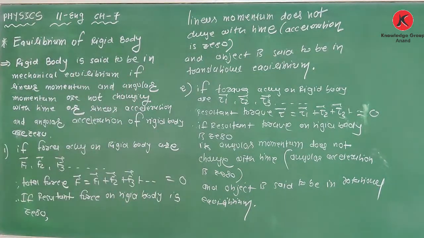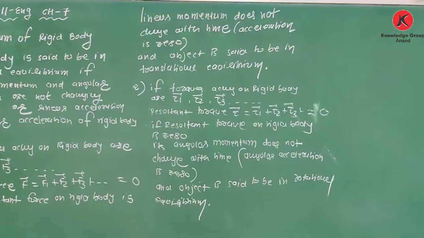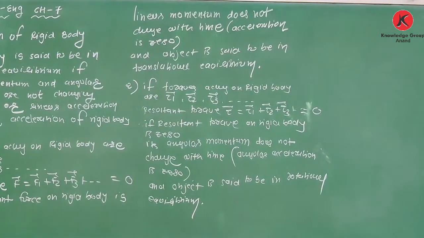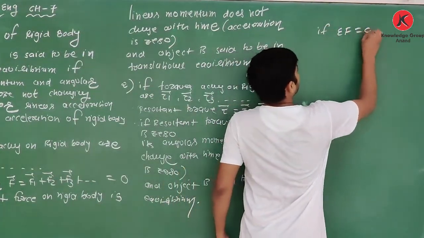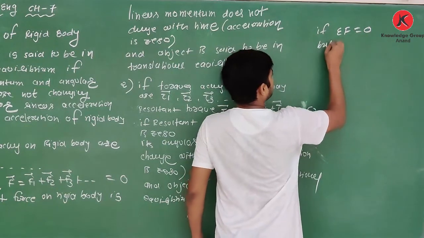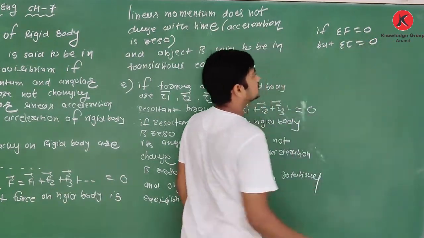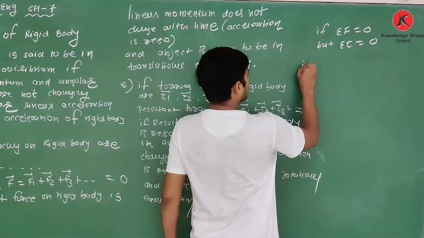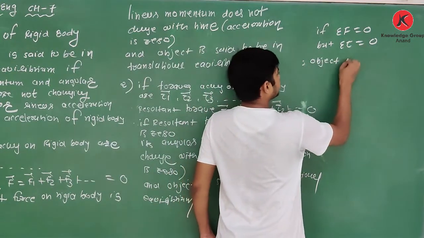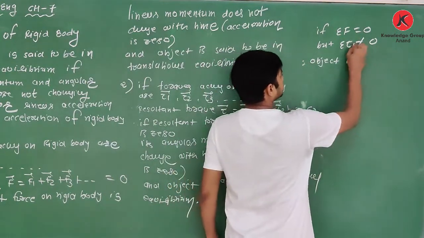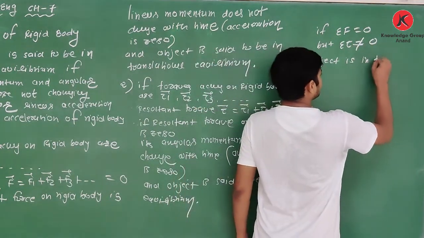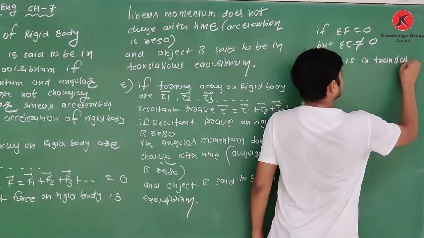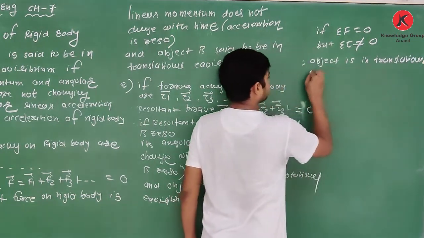Here I am writing. In some cases, when sigma F is equal to 0 but sigma tau is not 0, the object is in translational equilibrium.